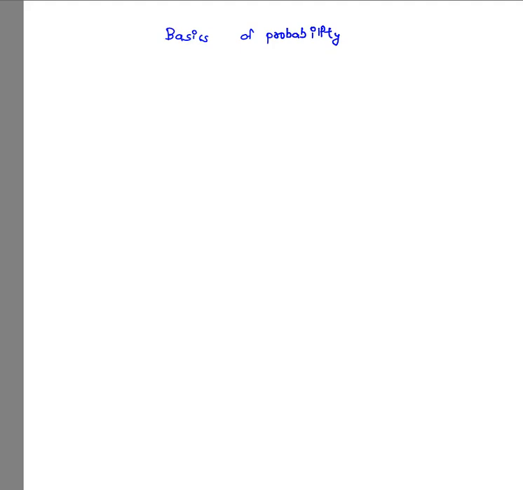In the basics of probability, the first topic that we will be covering is axioms, or we can say the properties of probability. So let's see the axioms of probability. These are simple statements which we might have already studied in previous classes, but let's revise them and have a little bit of insight into the axioms or properties of probability.